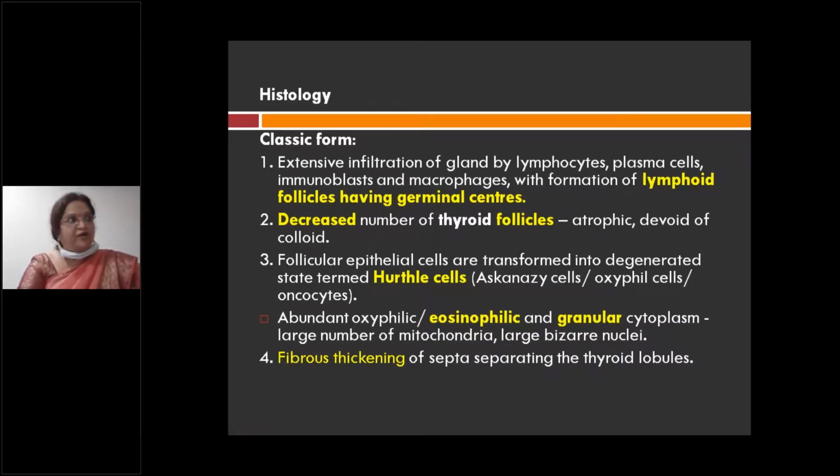So lymphocytes and plasma cells, lymphoid follicles with germinal center, follicular epithelial cells showing Hurthle cell change, that is granular eosinophilic cytoplasm, Askanazy oxyphilic oncocytic change because of mitochondrial activity, and fibrosis of septa. All this you can see. And you also have a decreased number of thyroid follicles or atrophic thyroid follicles.